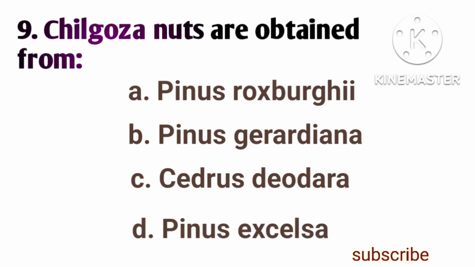Chilgoza nuts are obtained from option A, Pinus roxburghii. Option B, Pinus gerardiana. Option C, Cedrus deodara. Option D, Pinus excelsa. The correct answer is option B, Pinus gerardiana.